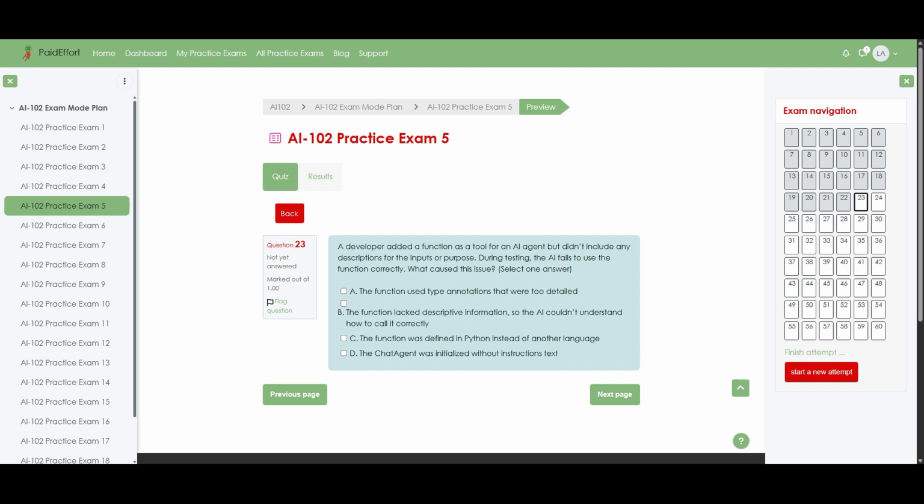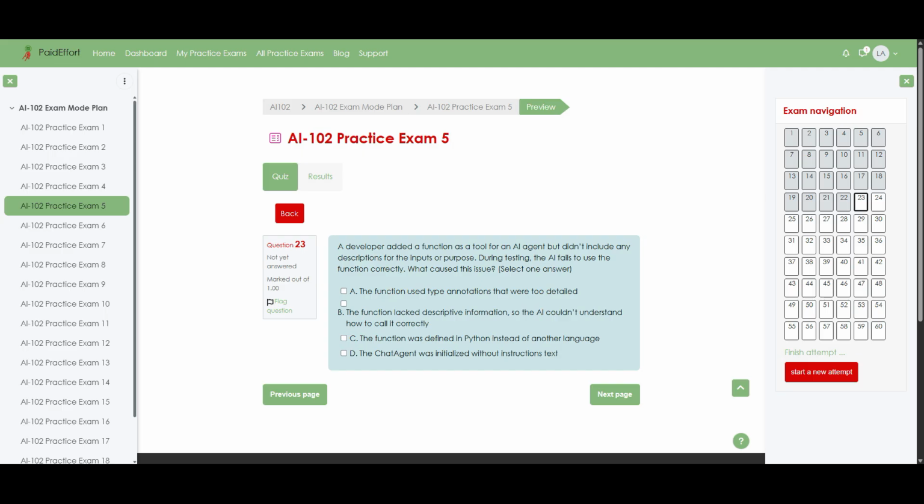Question 23. A developer added a function as a tool for an AI agent, but didn't include any descriptions for the inputs or purpose. During testing, the AI fails to use the function correctly. What caused this issue? Select one answer.